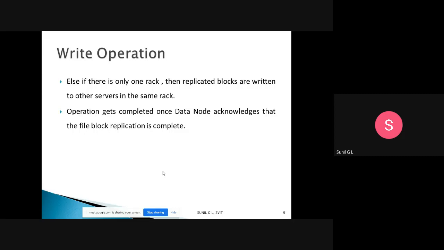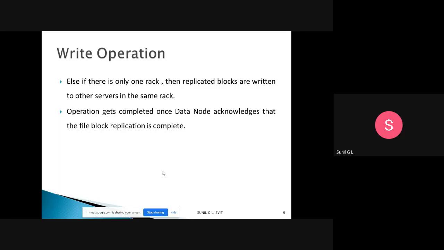The operation gets completed once the data node acknowledges that the file block replication is complete. Without replication, the write operation is not over. Once replication completes, whether in other racks or on the same server if there are no other racks, the data node acknowledges to the name node, and then the write operation is completed.